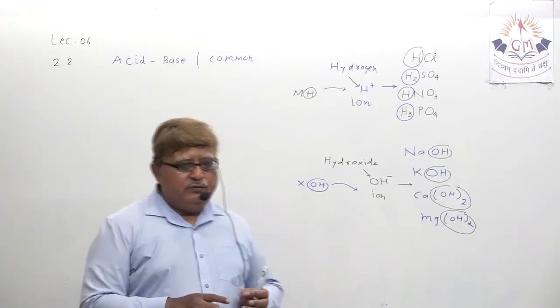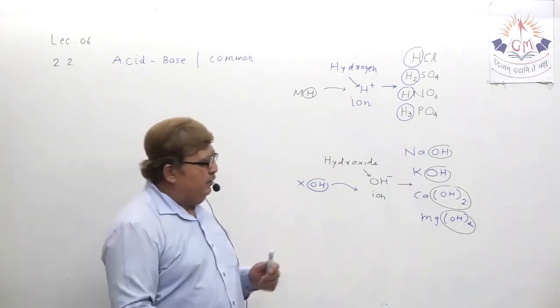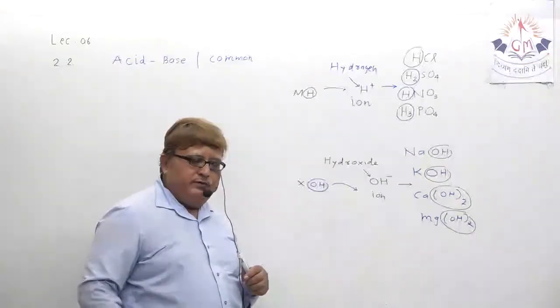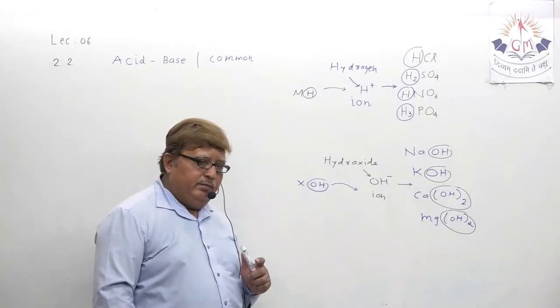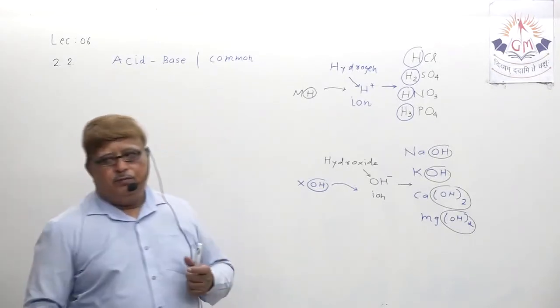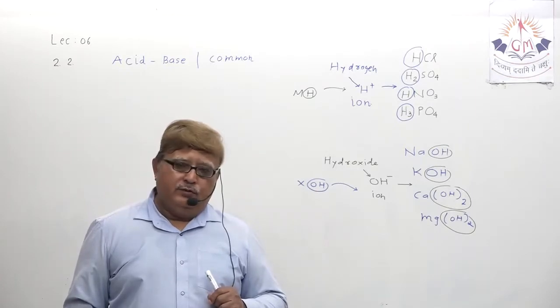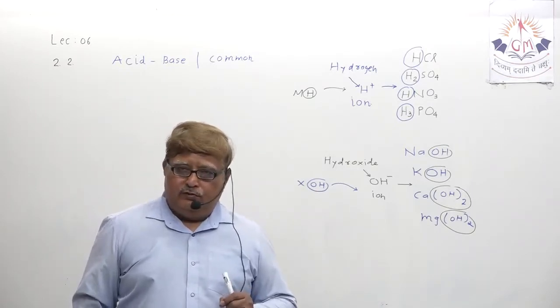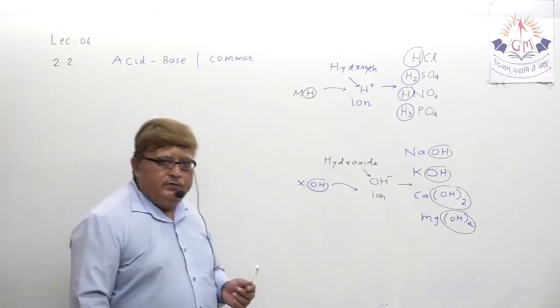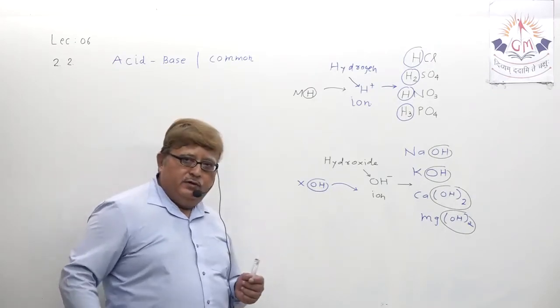Acid has the presence of H plus ion, base has the presence of OH minus ion.